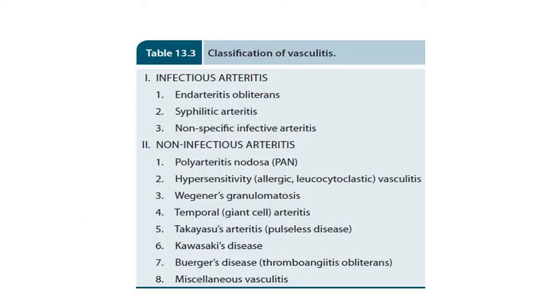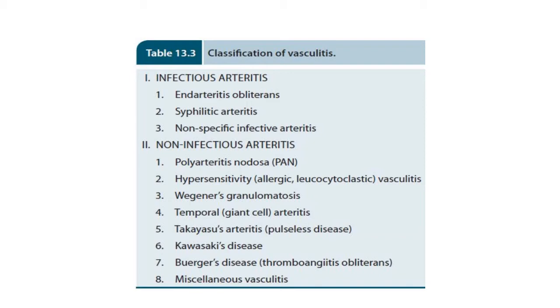This table shows classification of vasculitis. There are mainly two types of vasculitis. First one is infectious arteritis and second one is non-infectious arteritis. And examples of infectious arteritis are endarteritis obliterans, syphilitic arteritis and non-specific infective arteritis.